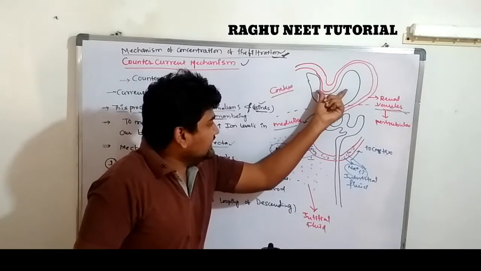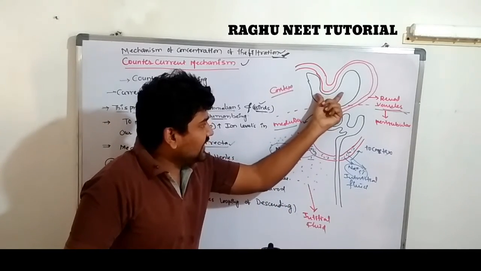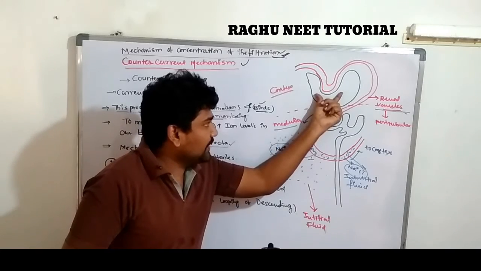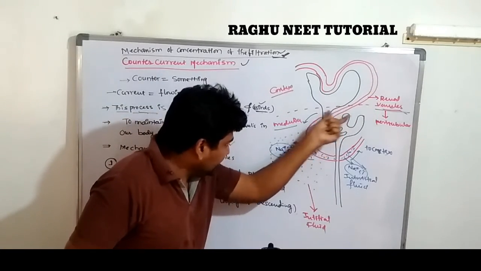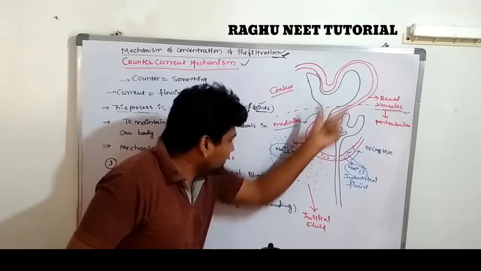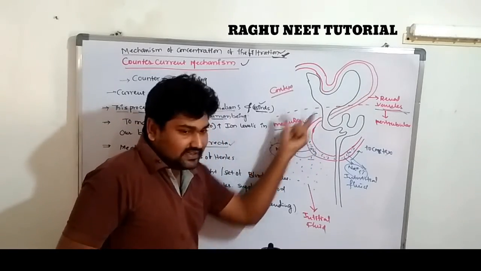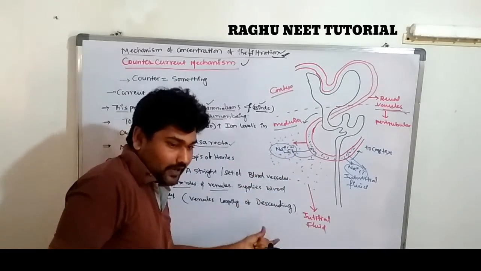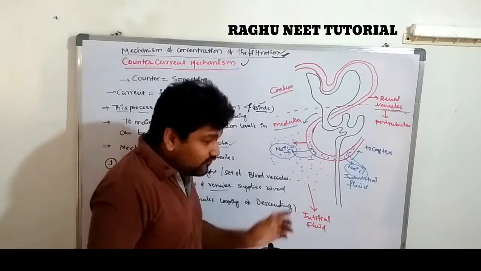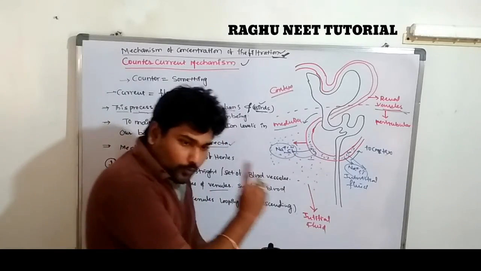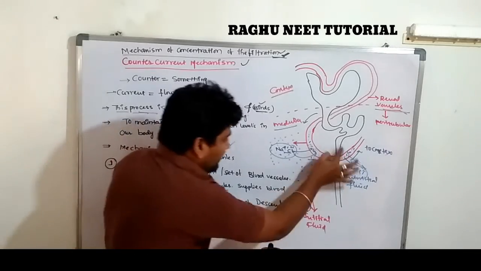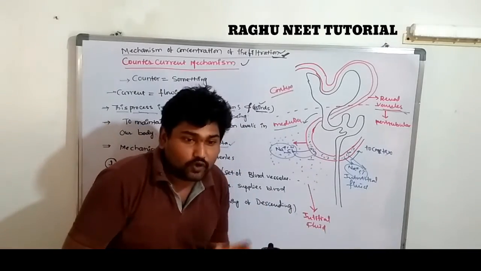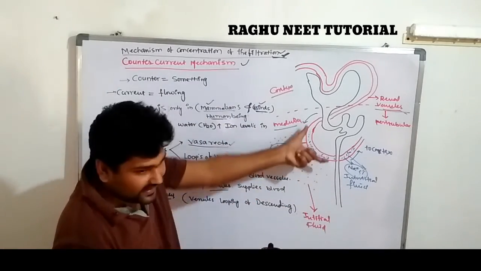A set of blood capillaries from the Bowman's capsule region descends towards the medulla. After looping, it forms one loop of the descending limb, which looks like a U-shaped structure.